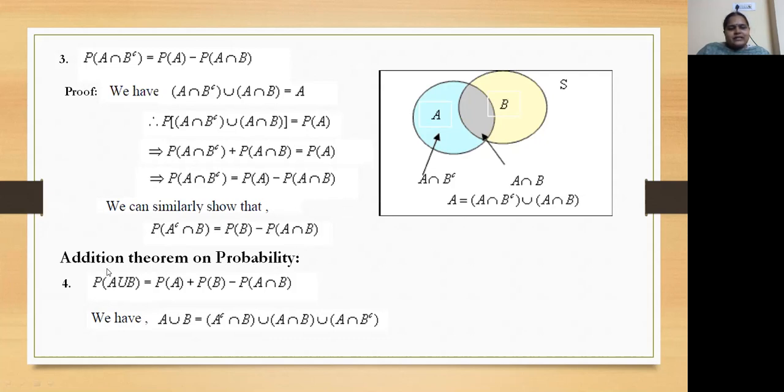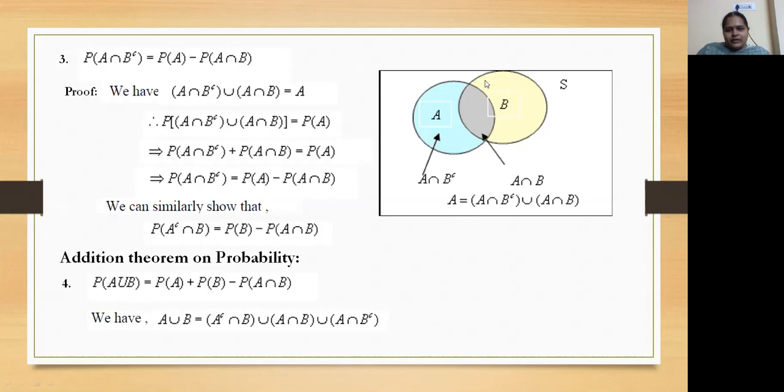Next, the addition theorem on probability, which is P of A union B equals P of A plus P of B minus P of A intersection B. We need to prove this. First, A union B means the full elements, and the elements in both will come.